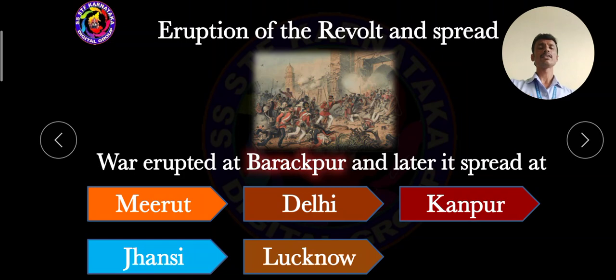Then, dear students, the spread of the revolt, where it began and how it spread, is very, very important. See here, the first war of Indian independence started in Meerut, then went from Meerut to Delhi, Delhi to Kanpur, Kanpur to Jhansi, and Jhansi to Lucknow. It spread from one place to another. Now we have to go through them one by one.